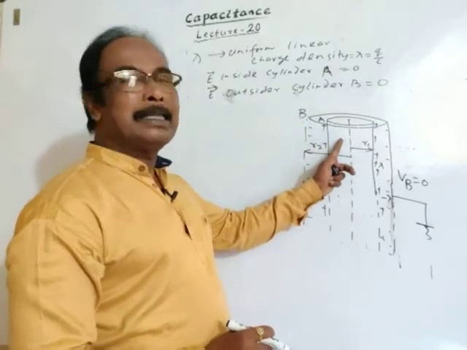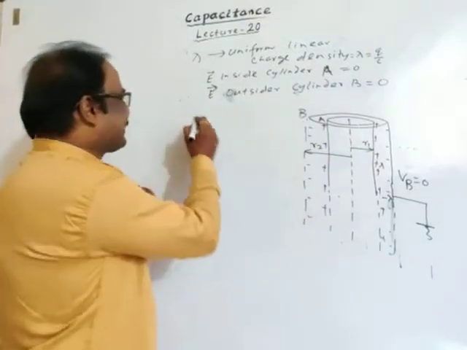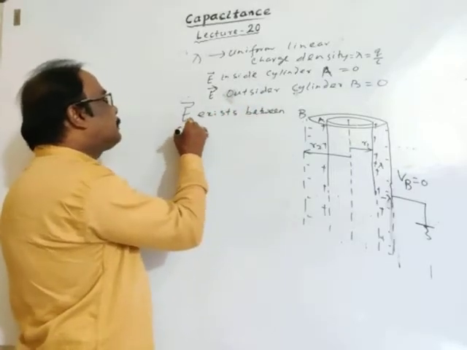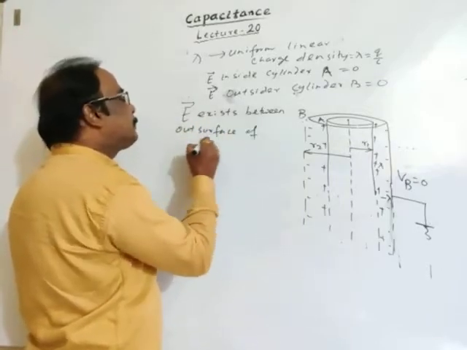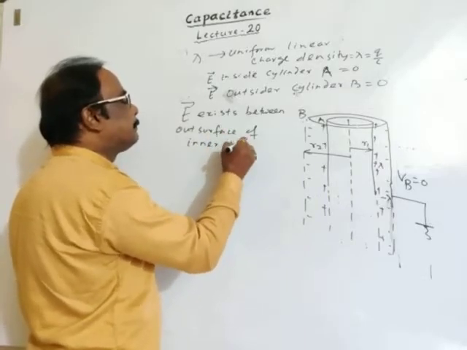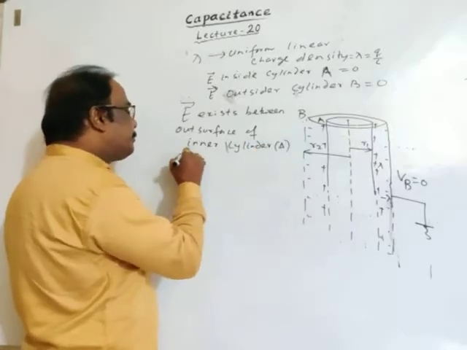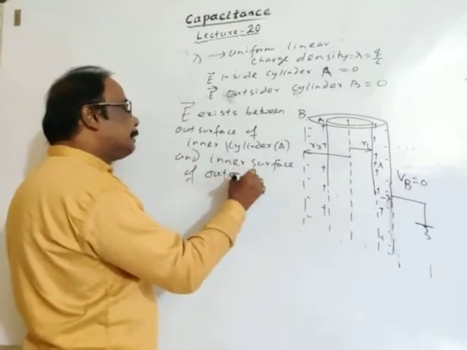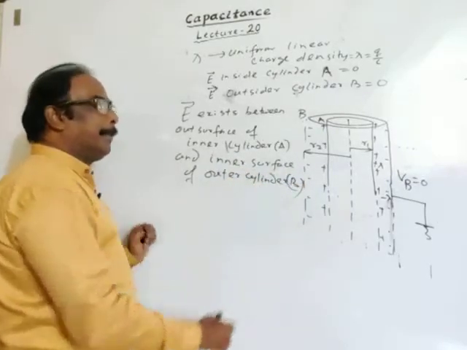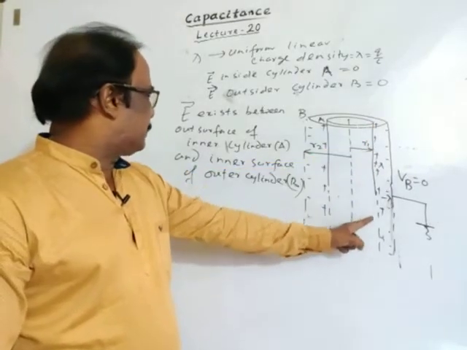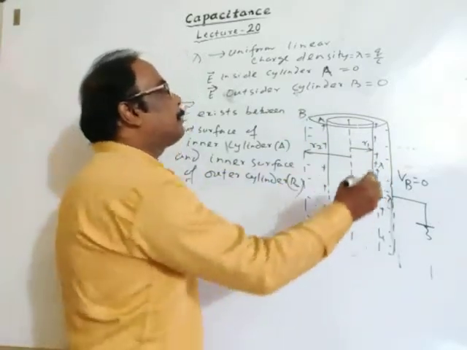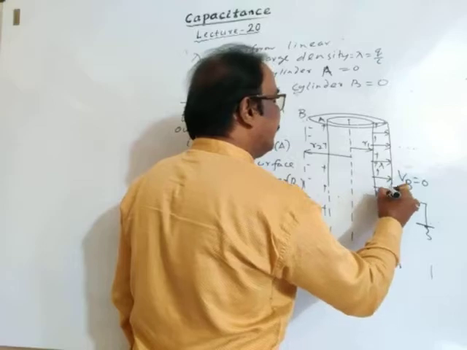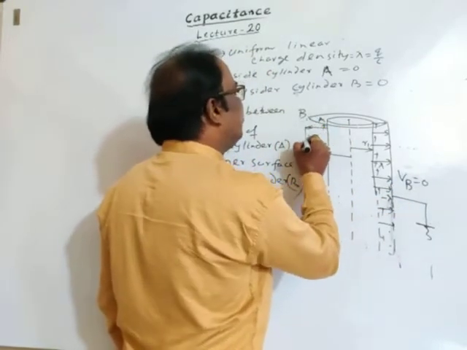Outside cylinder B it is zero, inside cylinder A it is zero, so the electric field exists between the outer surface of inner cylinder A and the inner surface of outer cylinder B. Electric field exists between the outer surface of the inner cylinder and the inner surface of the outer cylinder, from positive to negative.